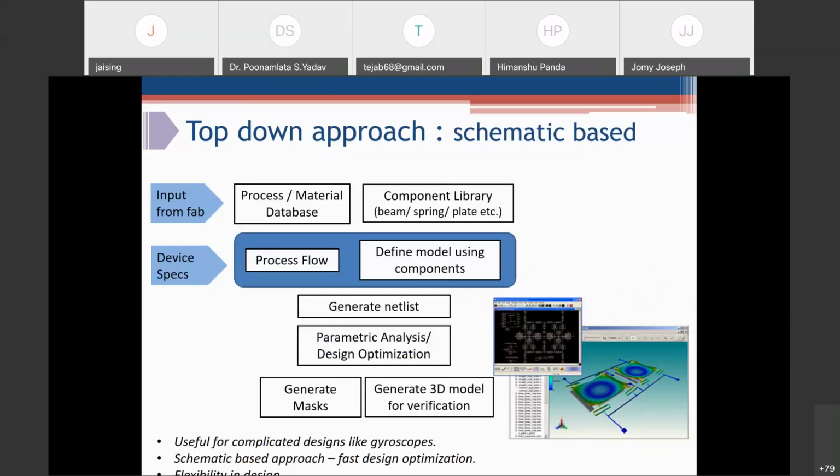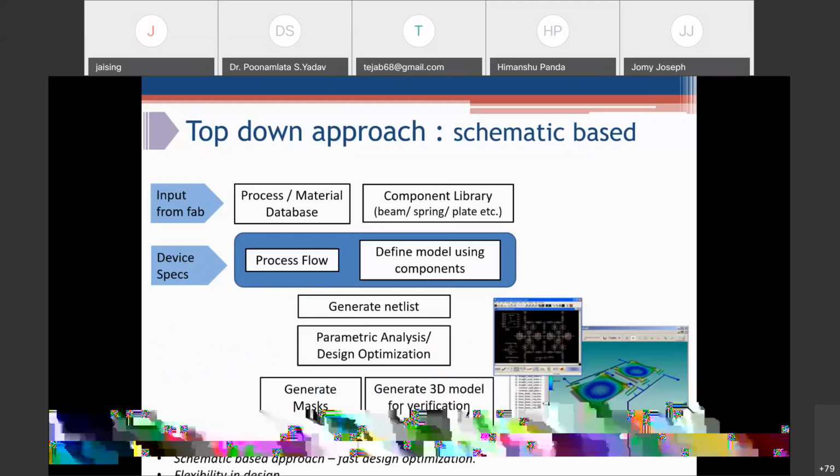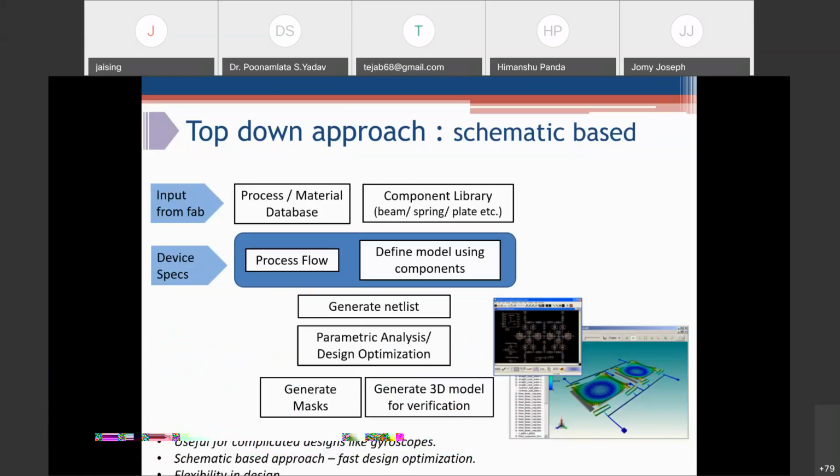This particular approach is very useful for very complicated designs like gyroscopes. This schematic-based approach gives you very fast design optimization and offers a lot of flexibility in the design. However, you are dependent on the standard component library. You don't have the option of defining the shape of the beam as per your desires.